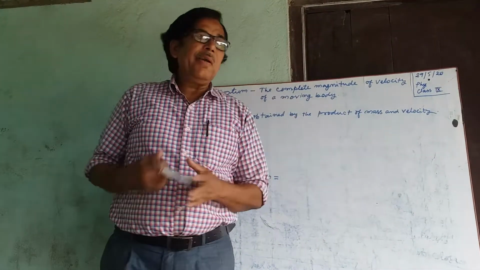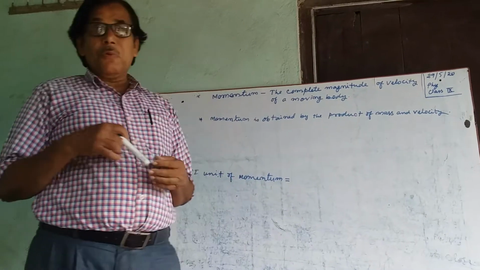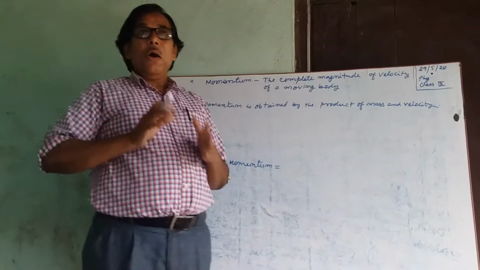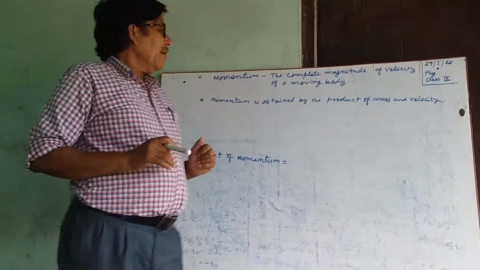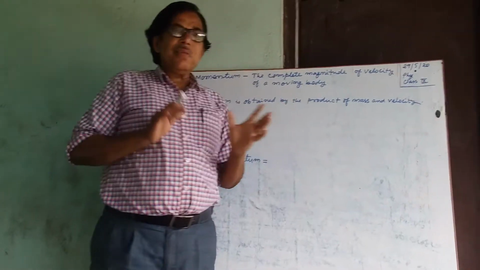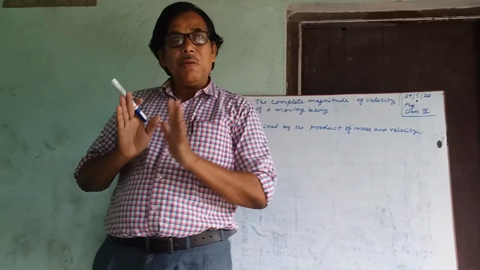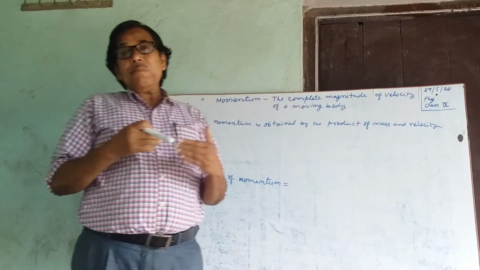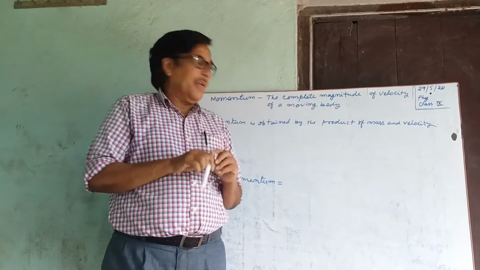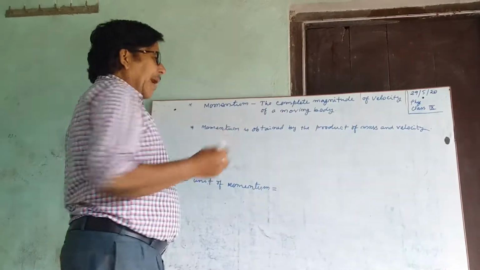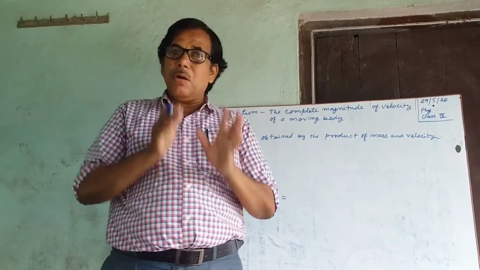Today we will study momentum. Before going to the second law of motion, we first need to know what momentum is. Momentum is the complete magnitude of velocity of a moving body. Complete magnitude means the product of mass and velocity. Momentum can be obtained by the product of mass and velocity of a body.